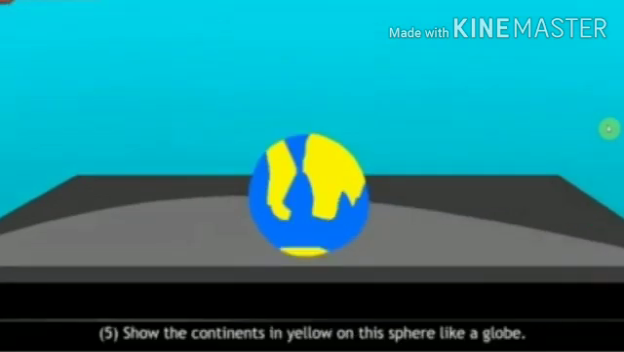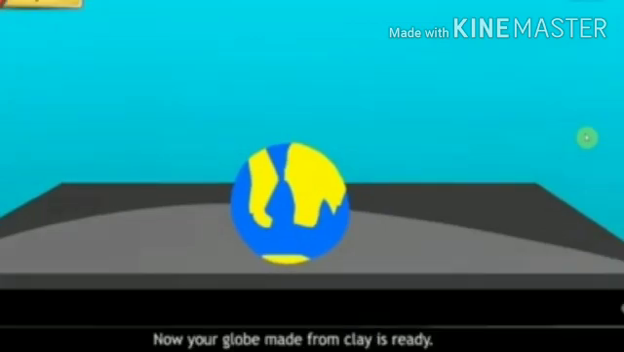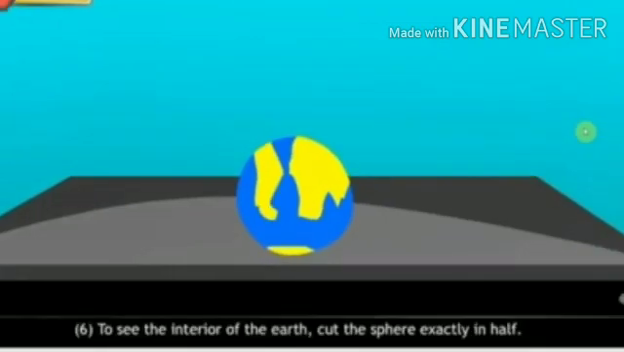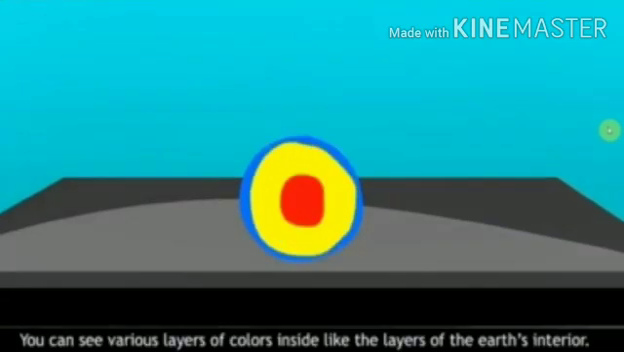Show the continents in yellow on this sphere like a globe. Now your globe made from clay is ready. To see the interior of the Earth, cut the sphere exactly in half. You can see various layers of colors inside, like the layers of Earth's interior. Name these layers.